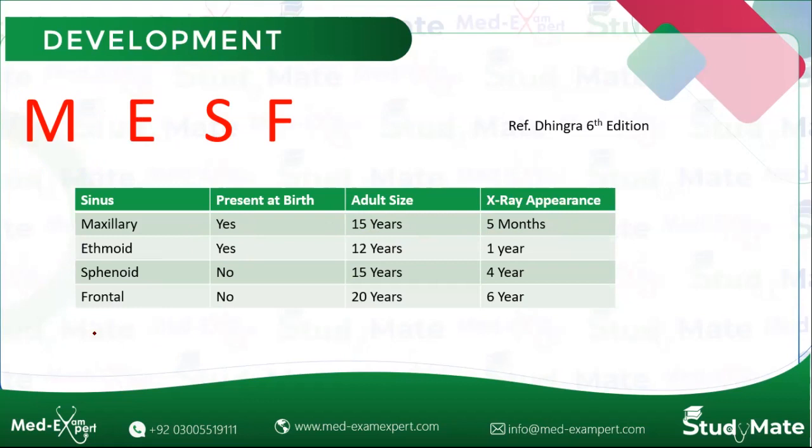जो frontal sinus होता है, ये सबसे आखिर में development इसकी start होती है. ये adult size सबसे end पे reach करता है and it appears on the X-ray last at the age of 6 years. So frontal means further. F is for frontal and F is for further. So you can remember that frontal sinus is the last to start developing and it reaches the adult size in the end.